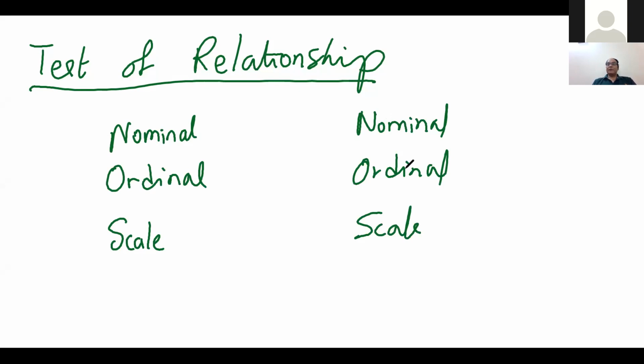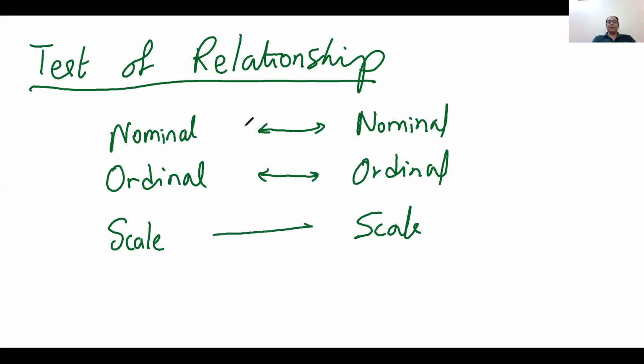Now the question is, how to measure the relationship between two nominal variables, between two ordinal variables, and between two scale variables? How can we measure the relationship between two nominal, two ordinal, and two scale?